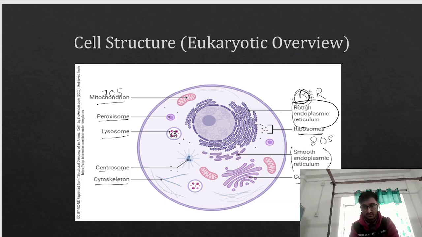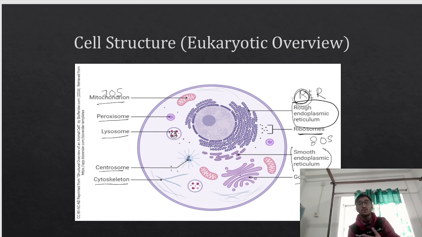Golgi apparatus. The Golgi apparatus is also called the post office of the cell, because from here the proteins will be synthesized, from here the lipids will be synthesized, and then they will come to this Golgi apparatus. In the Golgi apparatus, it's just like a factory. The proteins will come and be modified over here. Whatever proteins are coming are very primitive. They are not ready for the industry. So the proteins will come here to the Golgi apparatus.